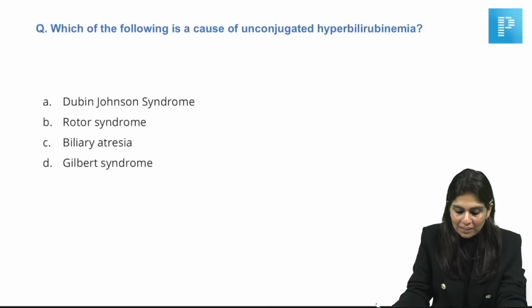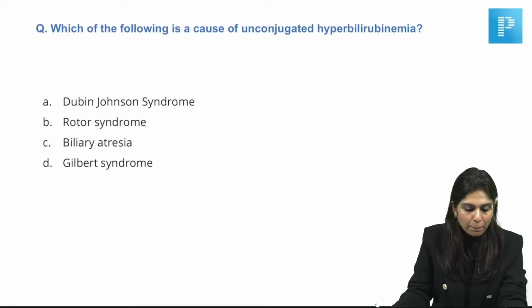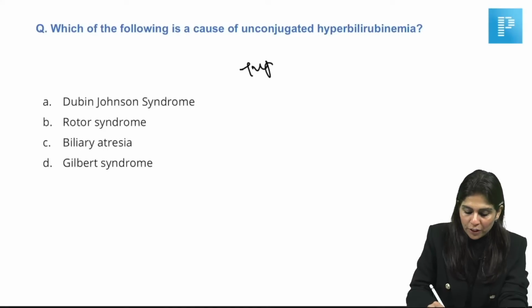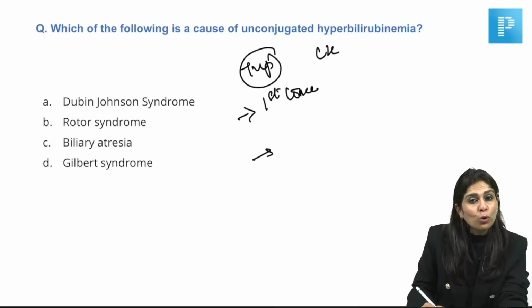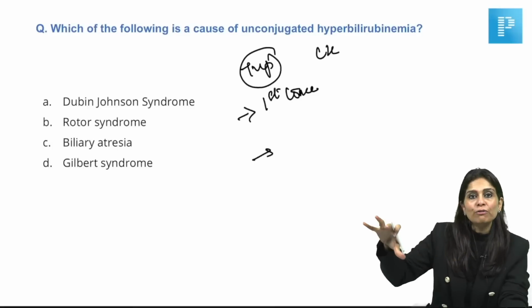Which of the following is a cause of unconjugated hyperbilirubinemia? Early cardiac marker. If it's an early cardiac marker, it is definitely TROP-I. So the difference between TROP-I and CK is that TROP-I will be the first to be elevated. But the disadvantage of TROP-I is that it remains elevated for quite some time. So this will not be able to detect recurrence or progression of the infarction.